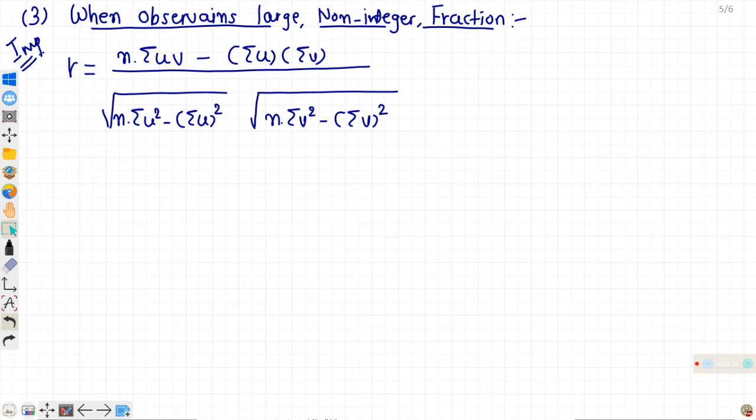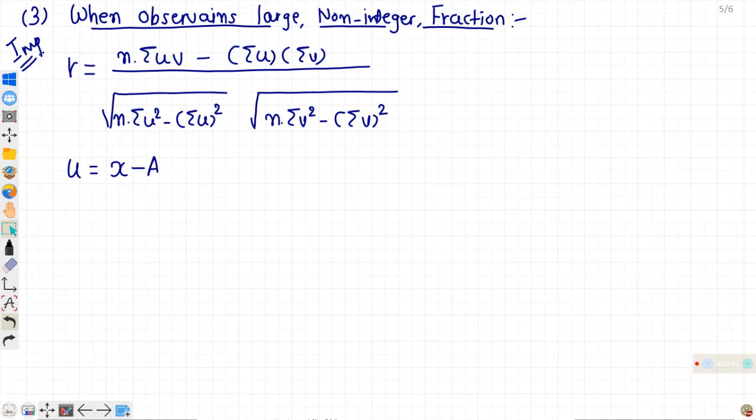Here u means you are subtracting an assumed value from each and every value of x. For example, if your x bar is 25.78, instead of subtracting 25.78, you will subtract 25. You are subtracting the nearest figure.